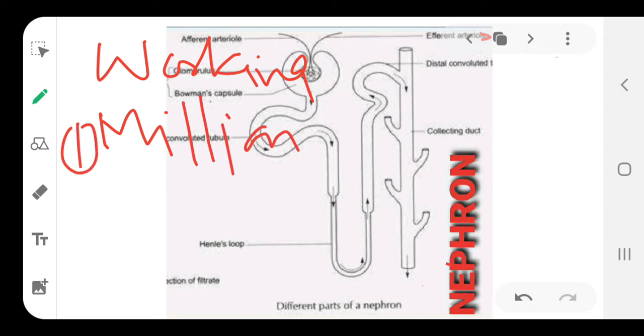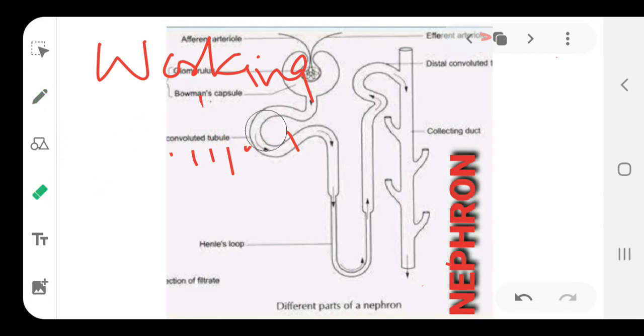You can see the complexity of the structure. Now let us study how the process of excretion takes place in the nephron. This is an important topic you should know.